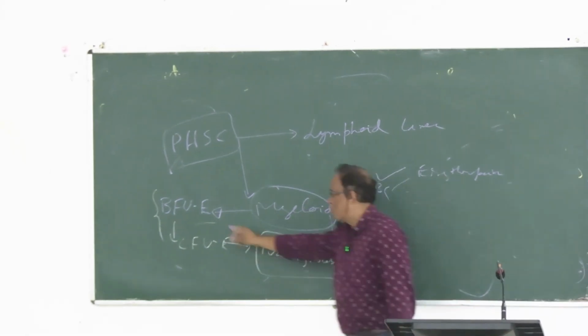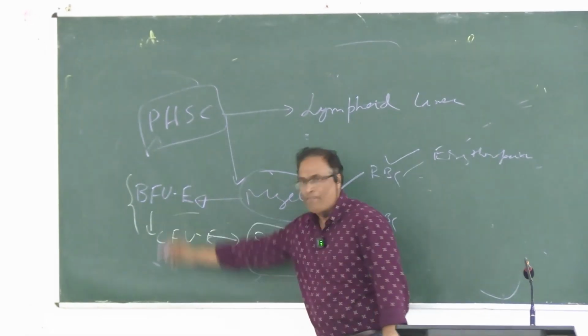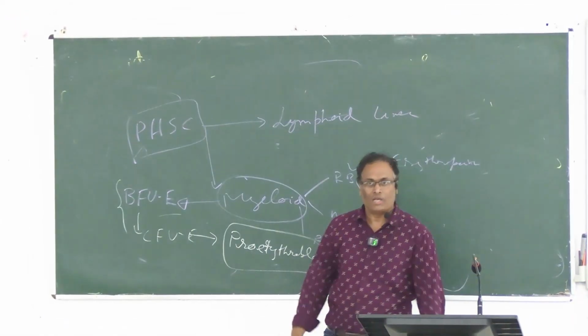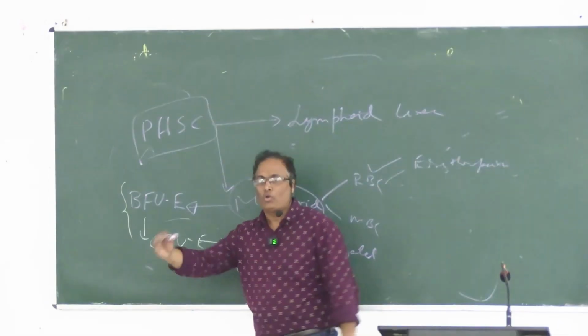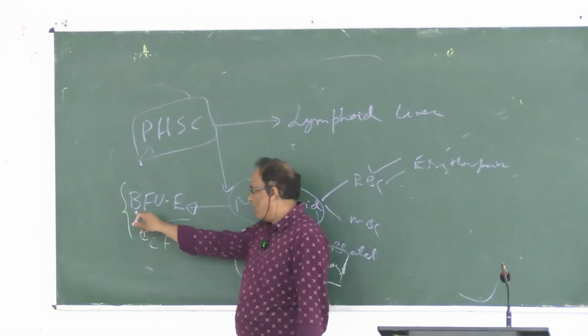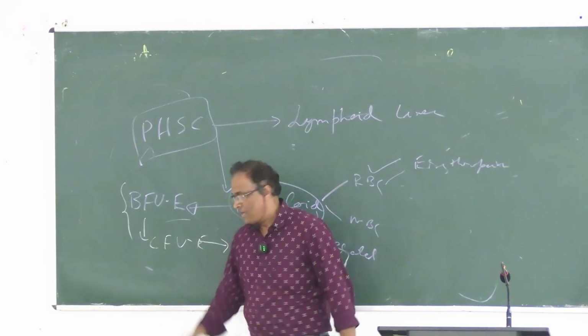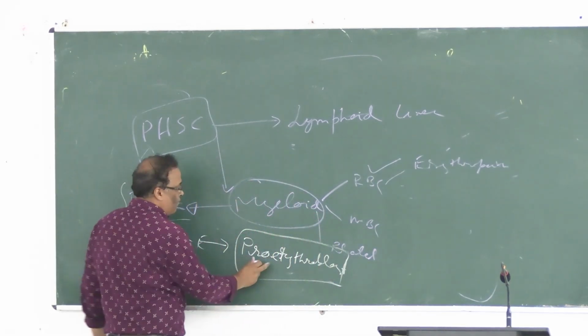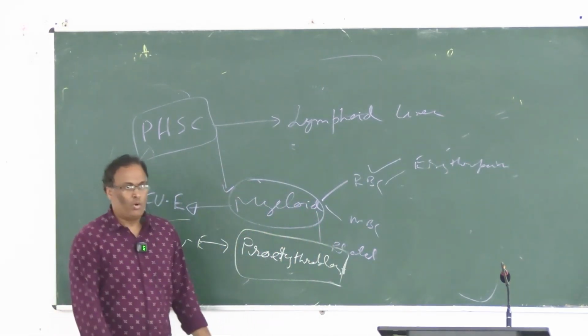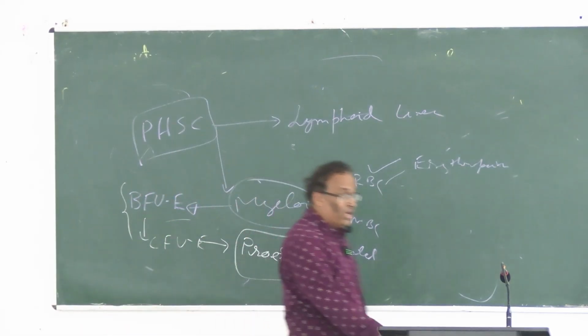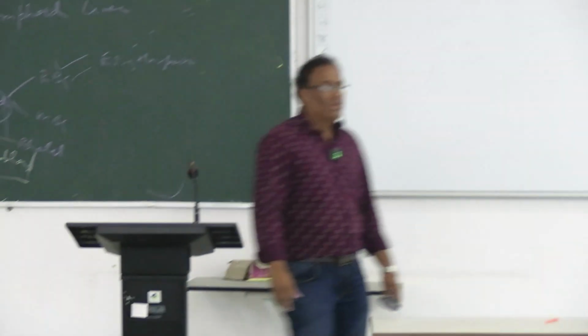For the erythroid series, it first forms the progenitor cell or committed stem cell: blast forming unit erythroid, colony forming unit erythroid, and then transforms into the first precursor cell, pro-erythroblast.